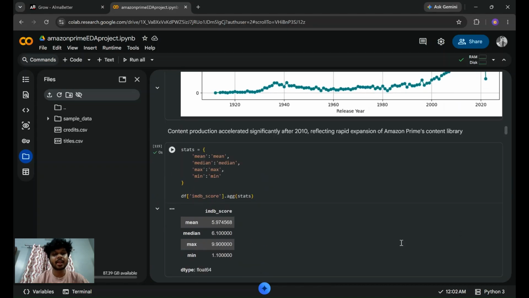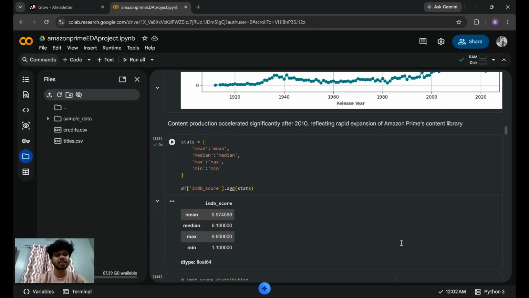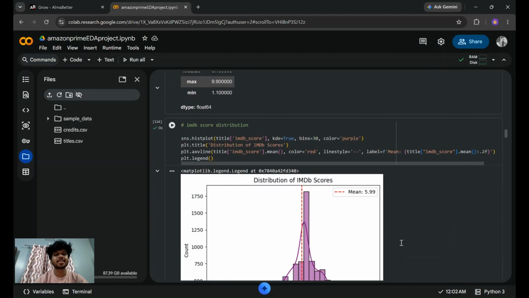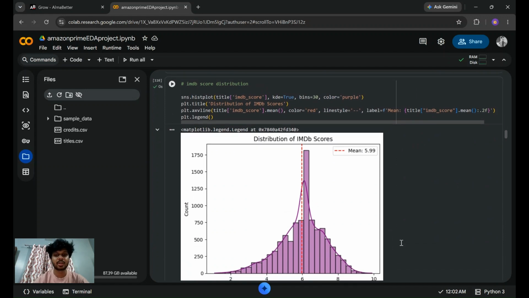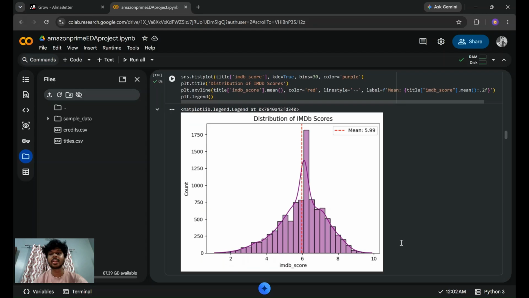So after that I have used an aggregation function to find out the IMDb score, and based on that, I have used an IMDb score distribution using a hist plot, and I have also included the mean of it. I have shown the mean, that is 5.99, in the chart.